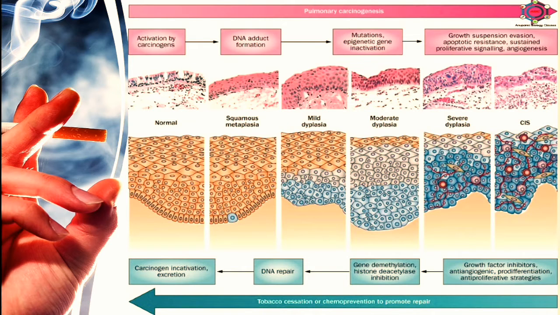But in the reverse direction, which means tobacco cessation or chemoprevention to promote repair: at first, growth factor inhibitors, anti-angiogenic, pro-differentiation, anti-proliferative strategies, then gene demethylation, histone deacetylase inhibition, then DNA repair occurs, and after that, carcinogen inactivation and excretion occur. So this is all about pulmonary carcinogenesis.